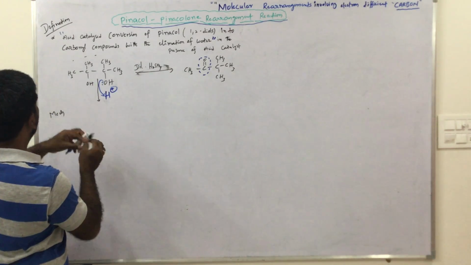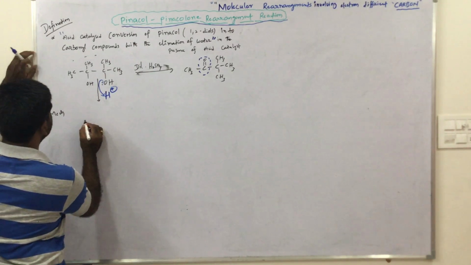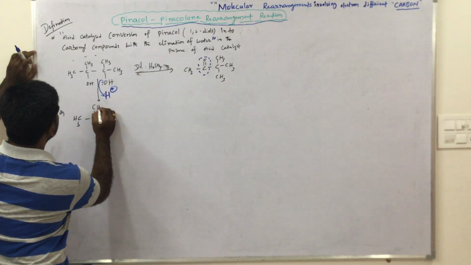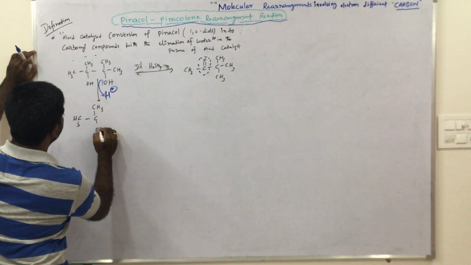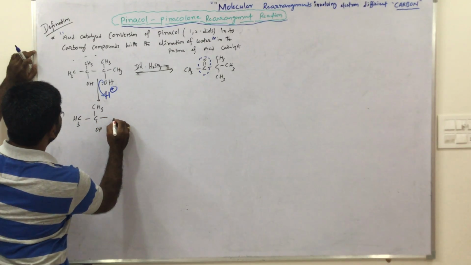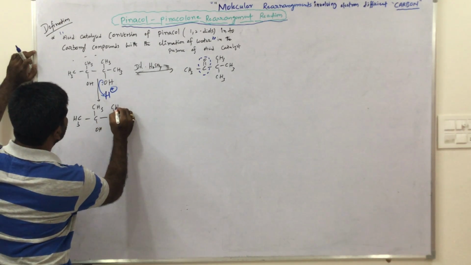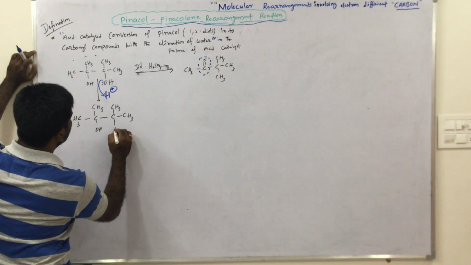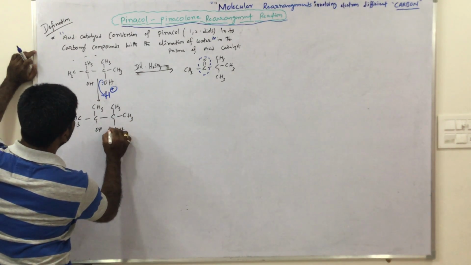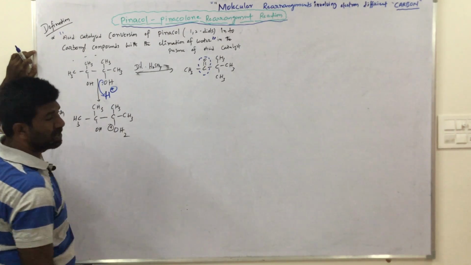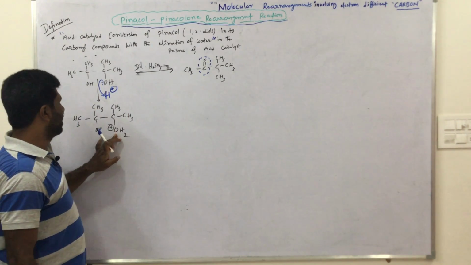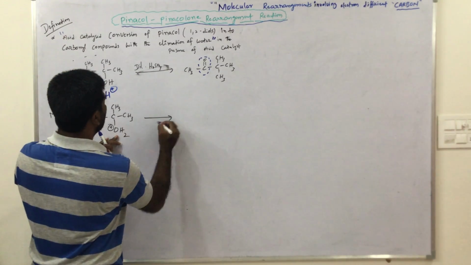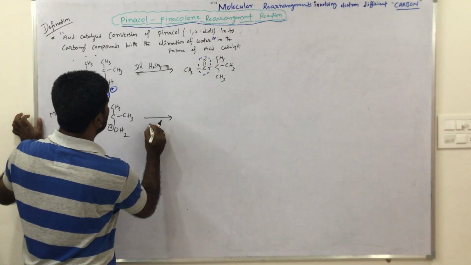The product is CH3, OH, and this methyl group, and OH2 plus, with a positive charge on the oxygen atom. Now elimination of the water molecule.